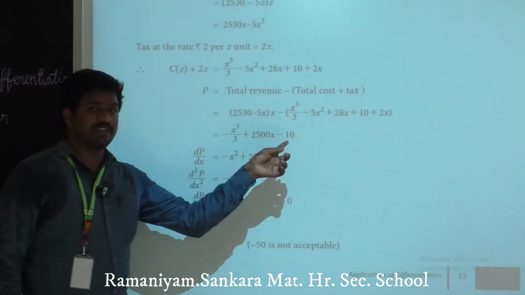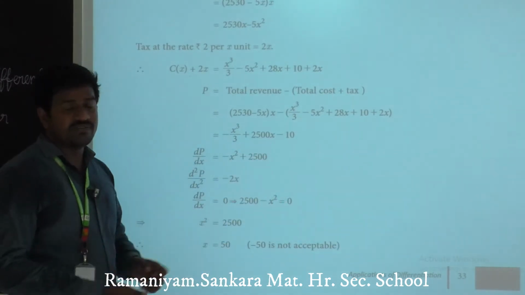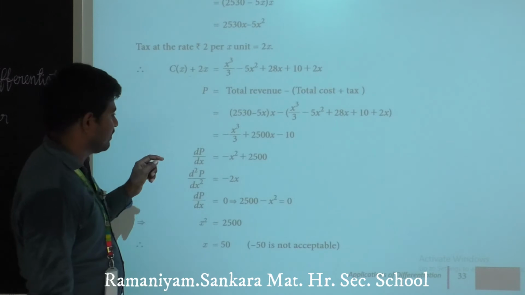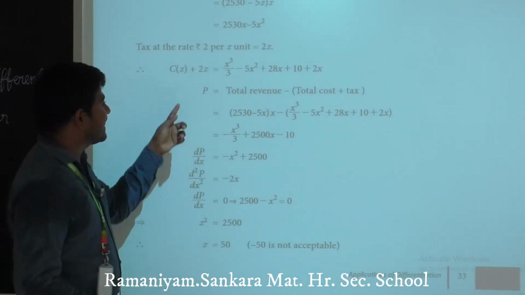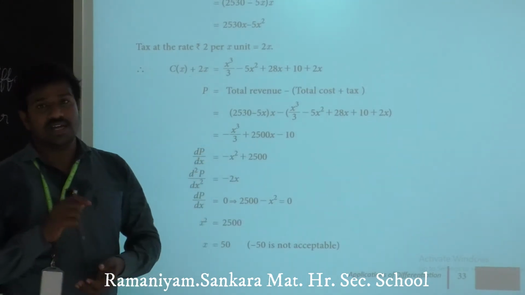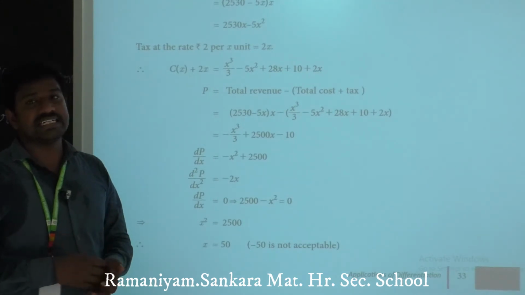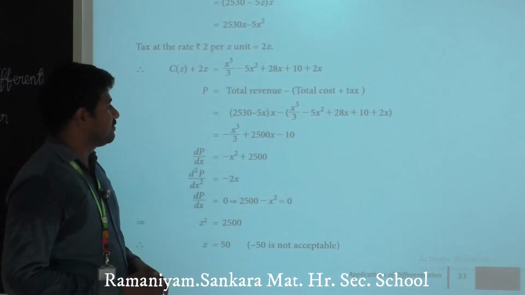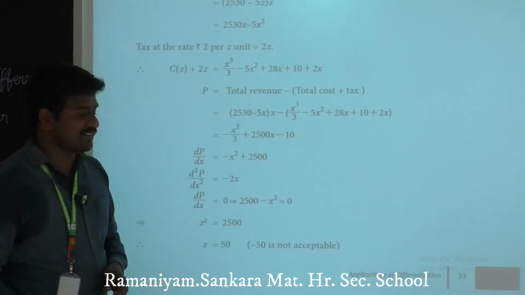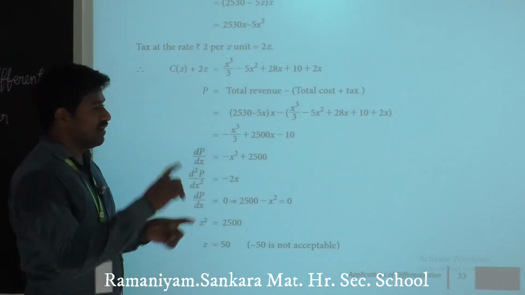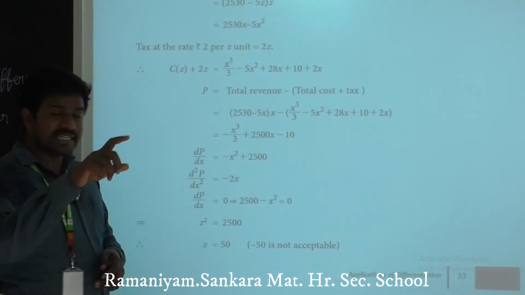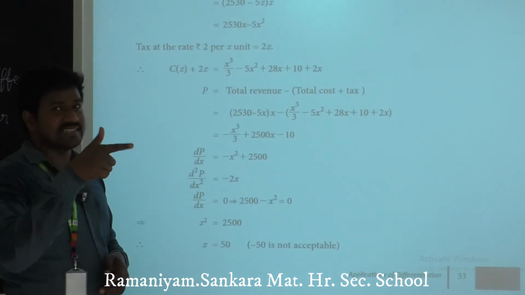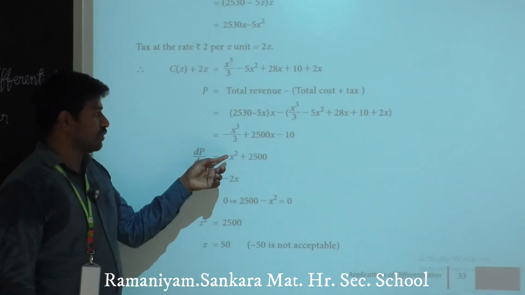This is the profit function. We have to find the first derivative of the profit function, differentiating with respect to x, that is dp divided by dx. Differentiation of x cube is 3x square, so minus 1 by 3 into 3x square, the 3 cancels, and the result is minus x square.